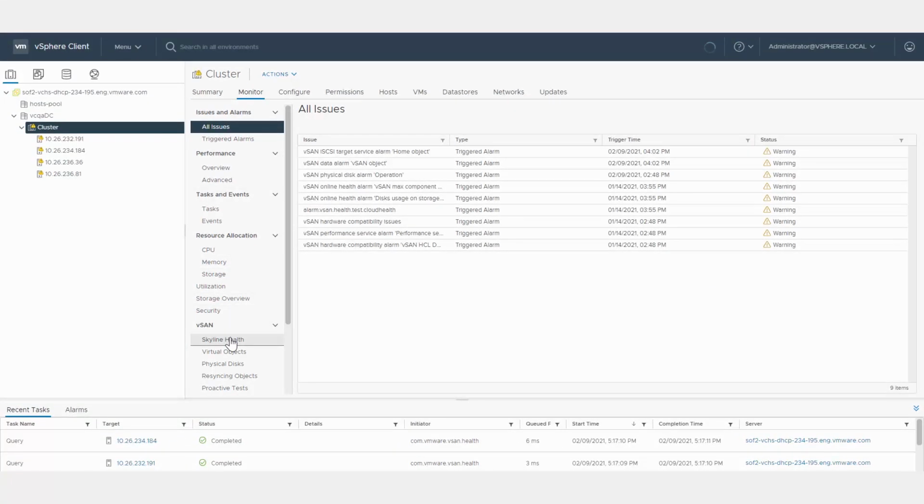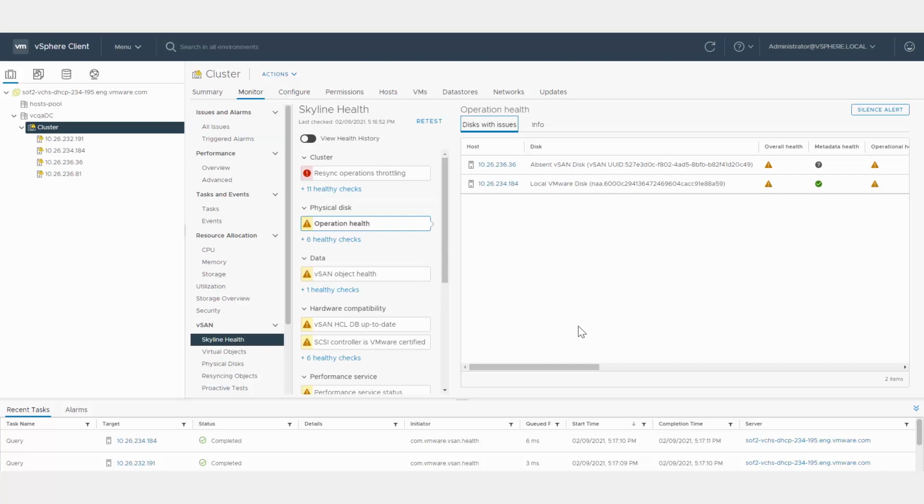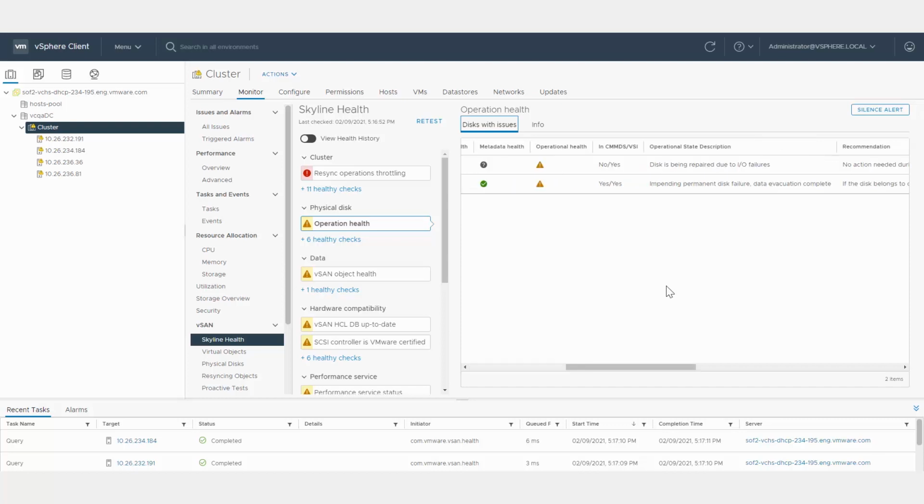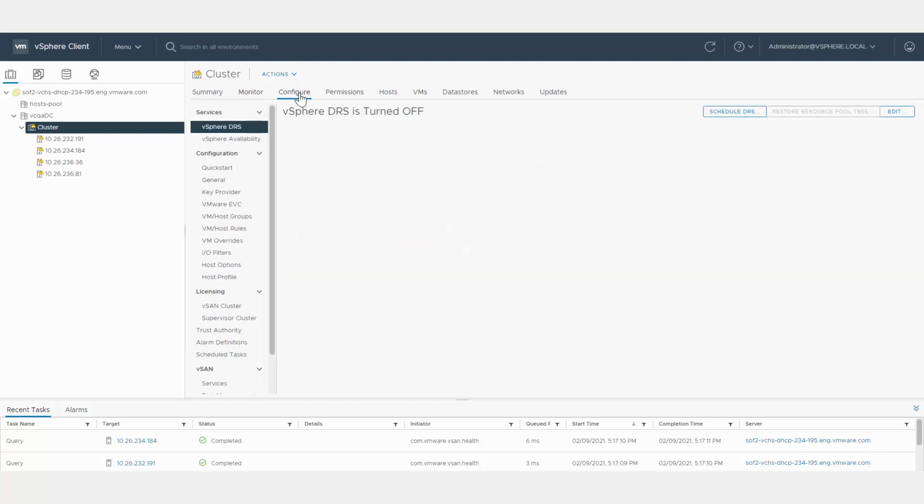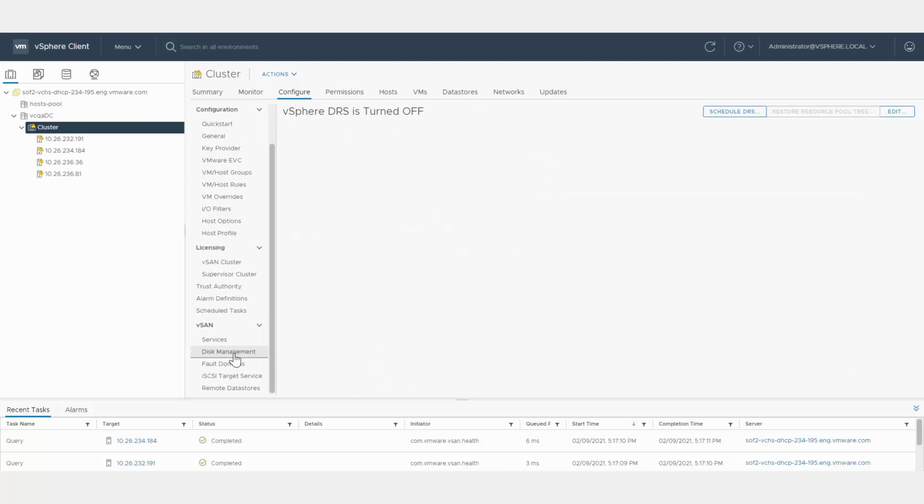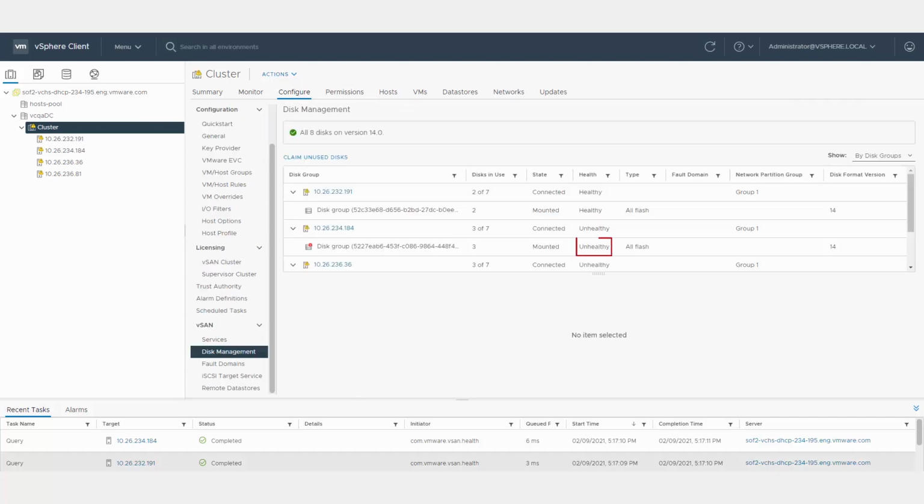vSAN monitors the performance of each storage device and isolates unhealthy devices. If the unhealthy device is a disk group's cache device, the entire disk group is isolated. The faulty device must be removed from the host and replaced with a healthy device. The disk management page shows the device as unhealthy.